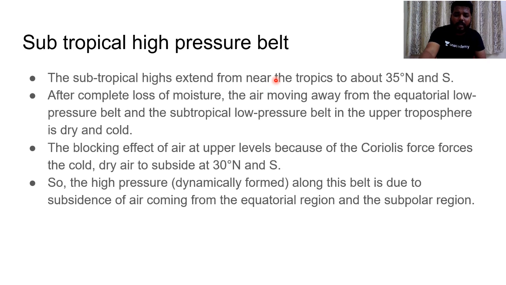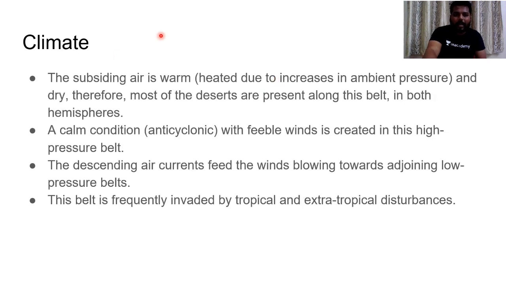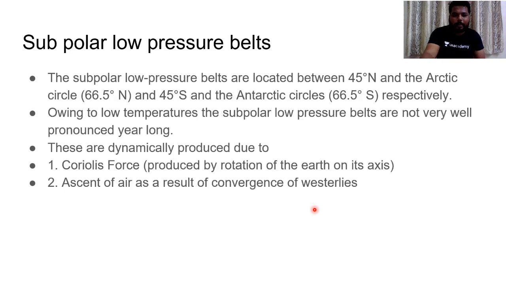It is dynamically induced. So already I have said the climate near the equatorial region has heavy rainfall because of low pressure. If you see the climate associated with these subtropical locations, there is subsiding, descending air, therefore most deserts are present along these belts. Calm conditions, anticyclonic conditions would be visible, having closed isobars, with high pressure at the center, and the belt is frequently invaded by tropical and extratropical disturbances. This is true. Generally tropical cyclones don't reach the equatorial region because of the absence of Coriolis force over there.